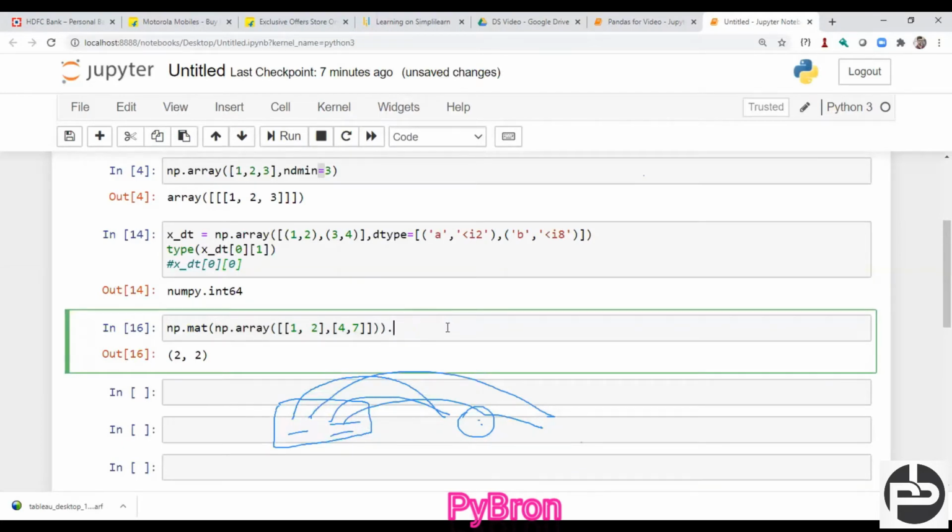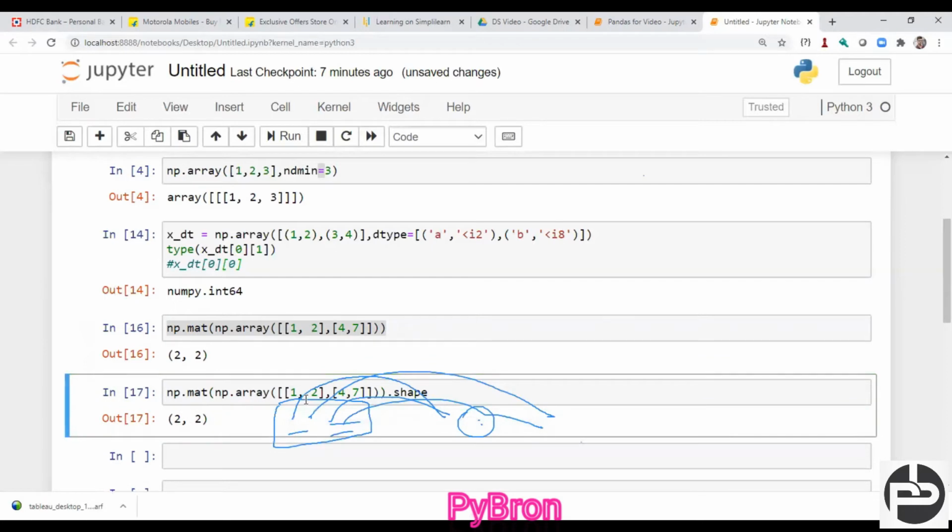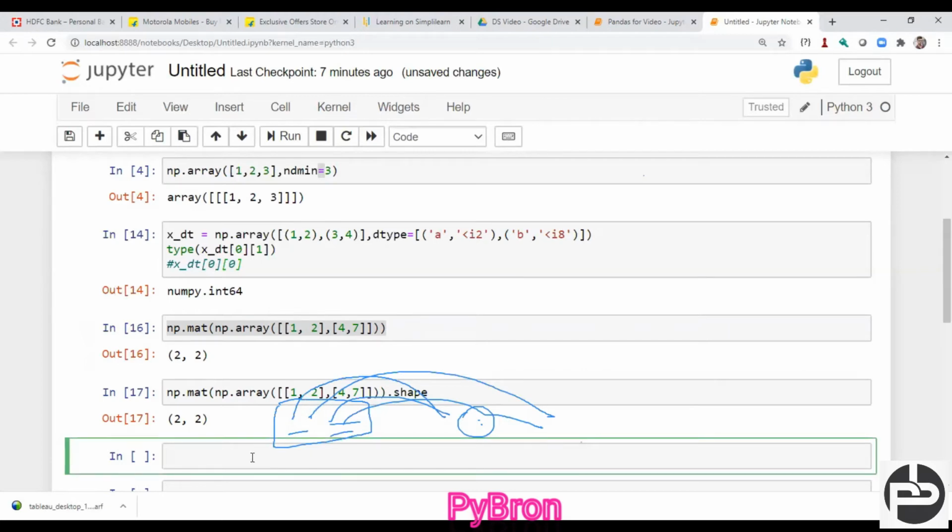Okay, so I want to do it like this, shape. So in real time also, we will get the matrix only. We will get a 2D matrix, and in that 2D matrix, we will pass different kinds of data, and on top of the data, we have to analyze it, right? So this is the same thing we are supposed to do in real time also. That's the thing I would like to highlight here.